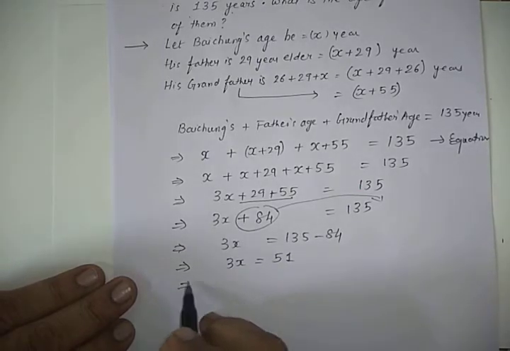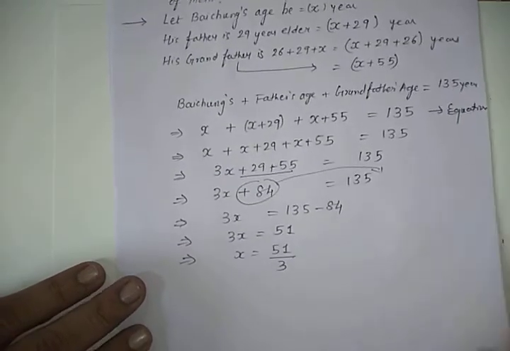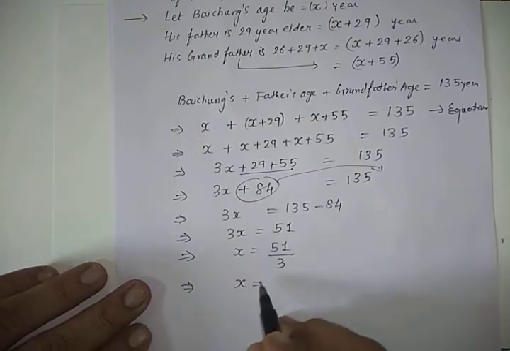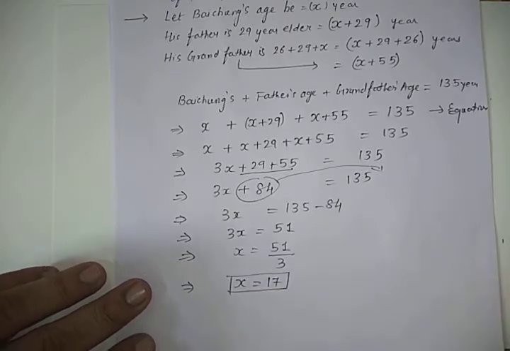We want to get the value of x. x is equal to 51 by 3. Here 3x means it will go to the division form on the right hand side. So x is equal to 51 divided by 3: 3 fives are 15, 3 sevens are 21, so 17. So we will get the value of x is equal to 17.